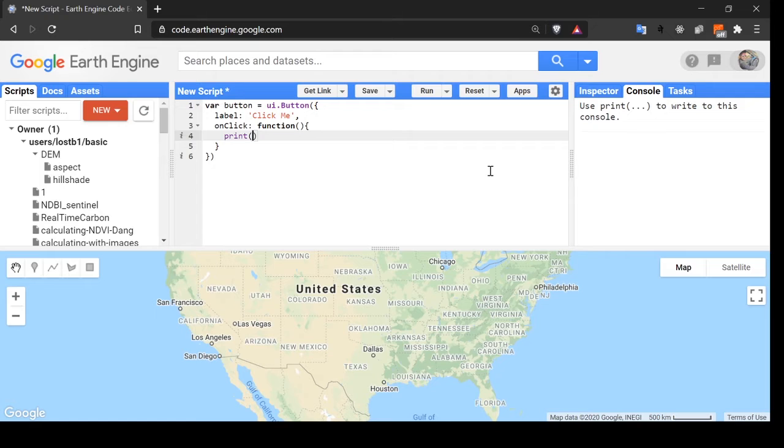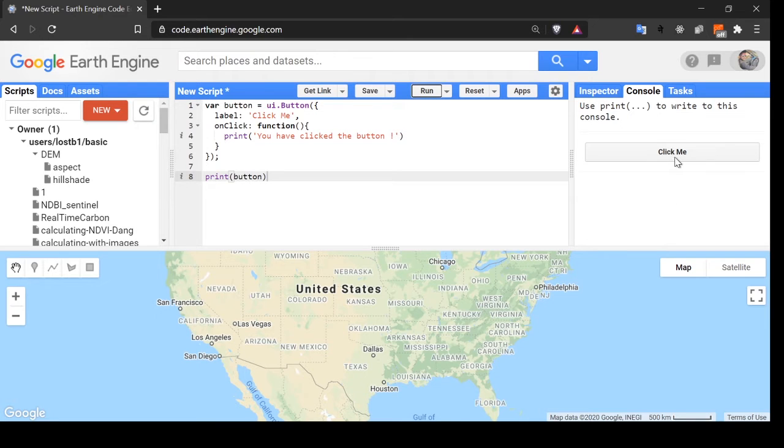Print, you have clicked the button. Then let's print the button. Okay, now let's run the program.